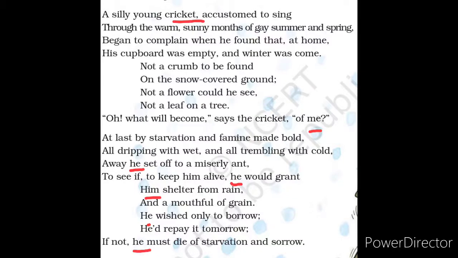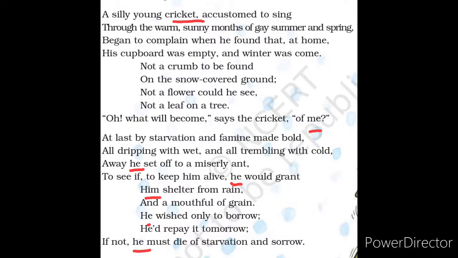So the ant and the cricket are characterized like human beings; they are personified as human beings. In this poem, the creatures were personified completely from the first line to the last line.